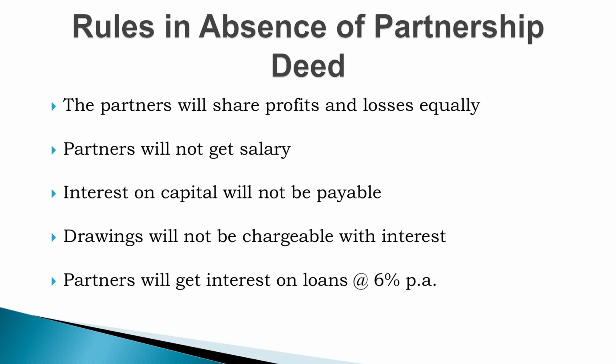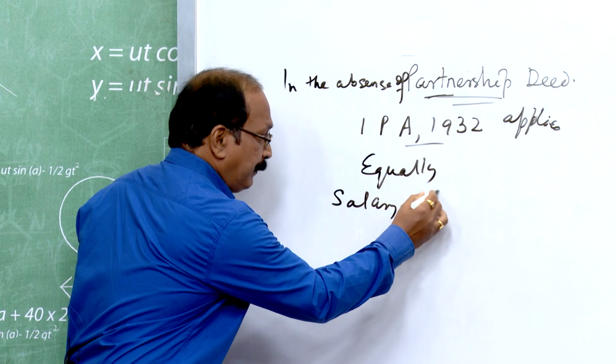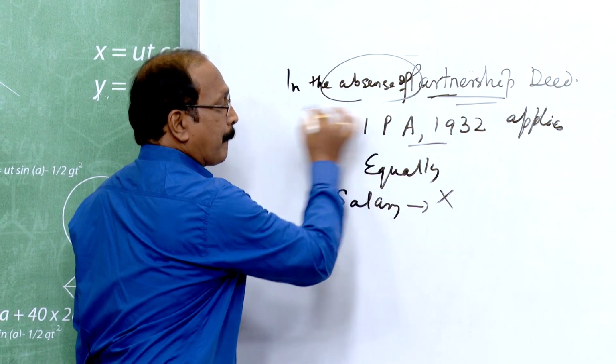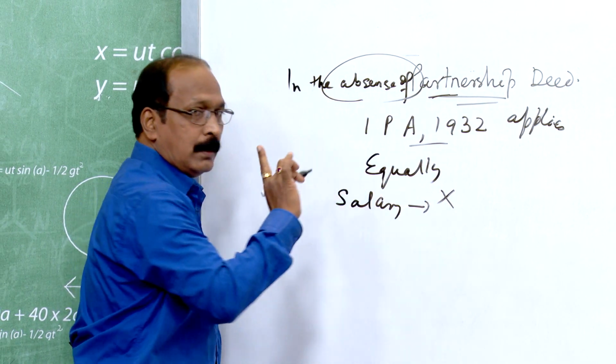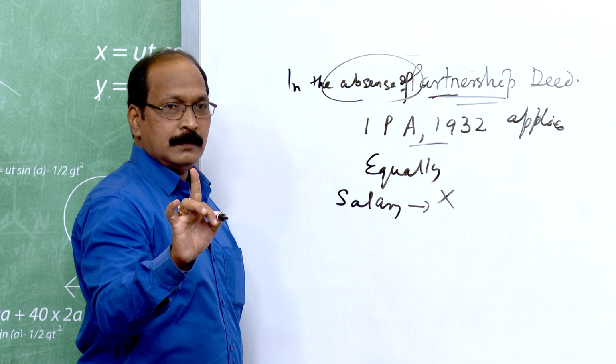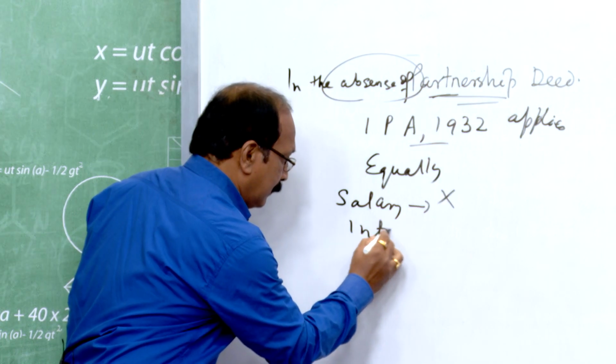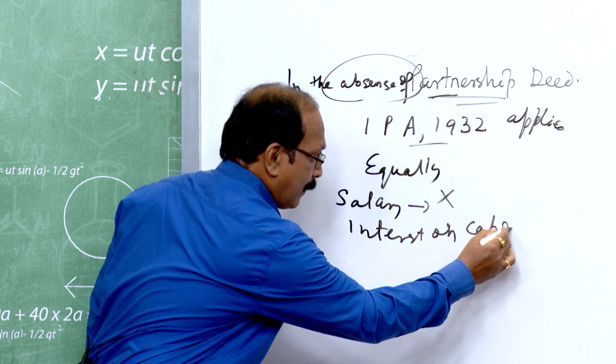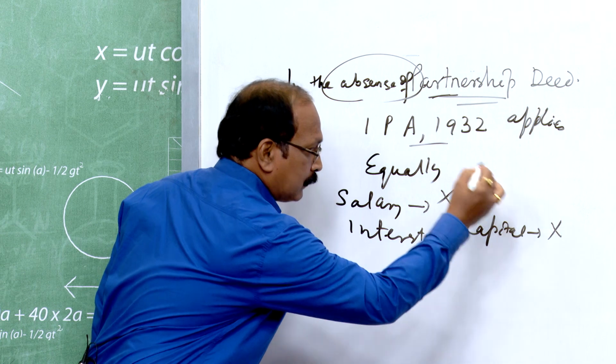The partners will not get any salary. Partners will not get any salary when we are discussing the absence of a partnership deed. So, salary to partner is nil. Interest on capital is also not to be paid.